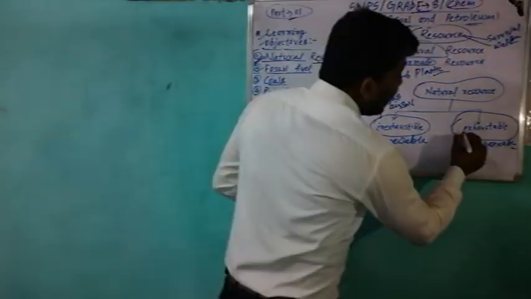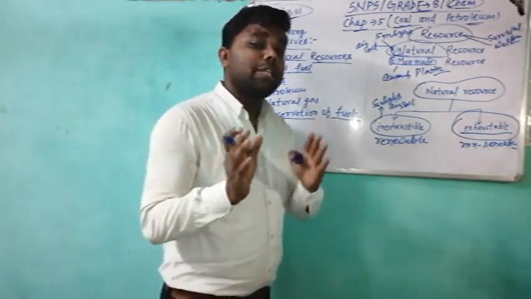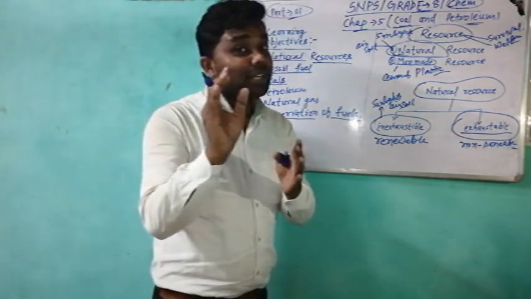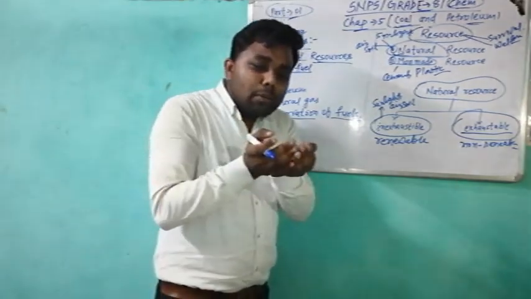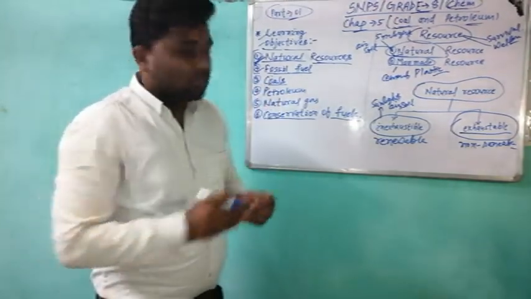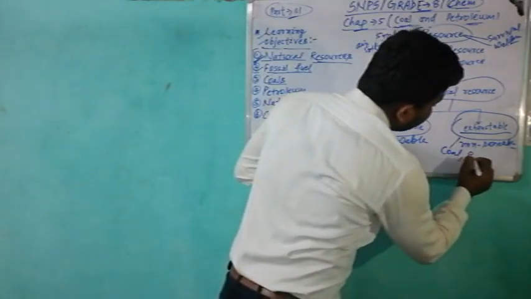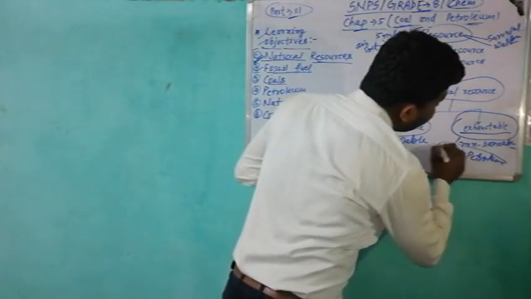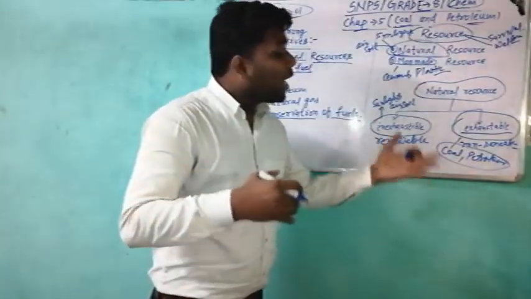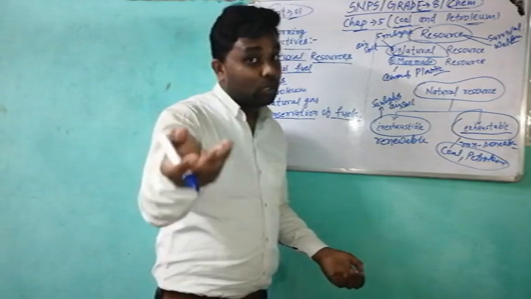And the next is exhaustible. That means those resources present in our environment in a limited quantity, not unlimited. We have a very small amount, not very large. And one day the coal and petroleum will be over. One day we will have no coal and petroleum to use, so we have to use them carefully. I understand, and you also.